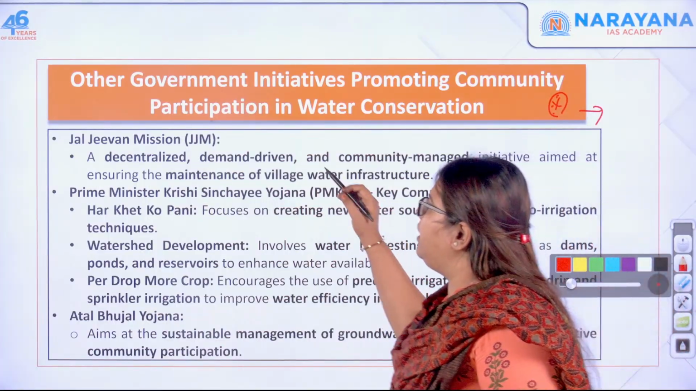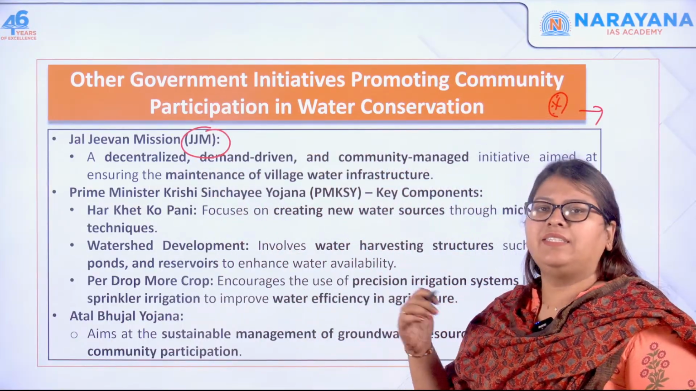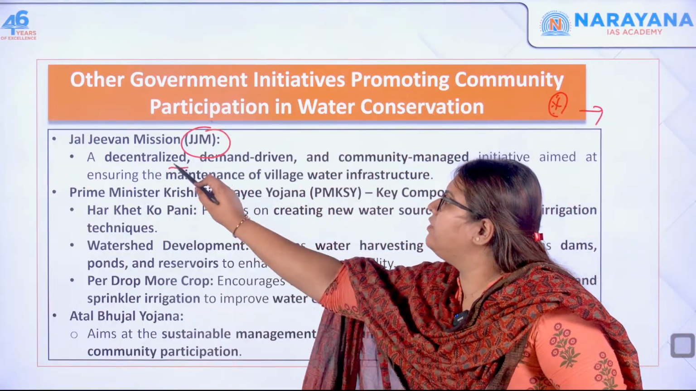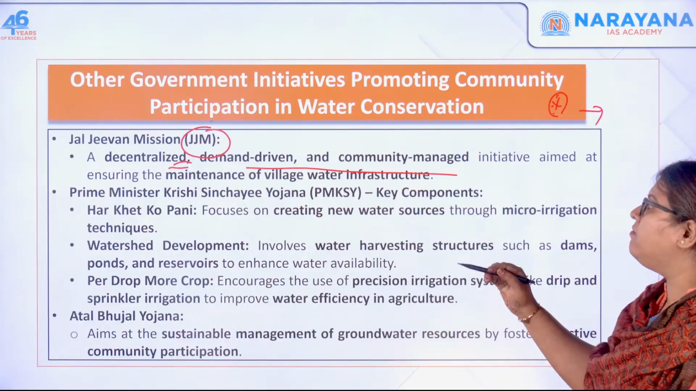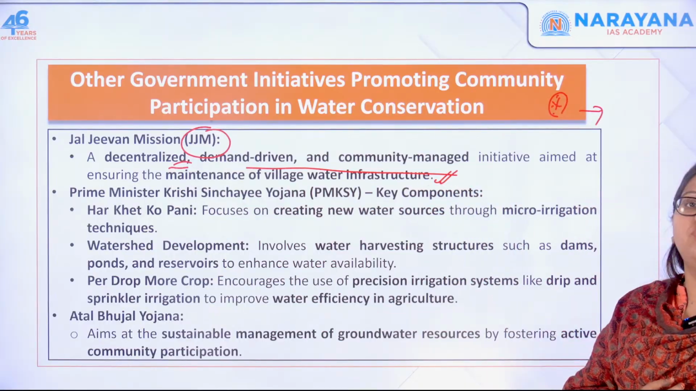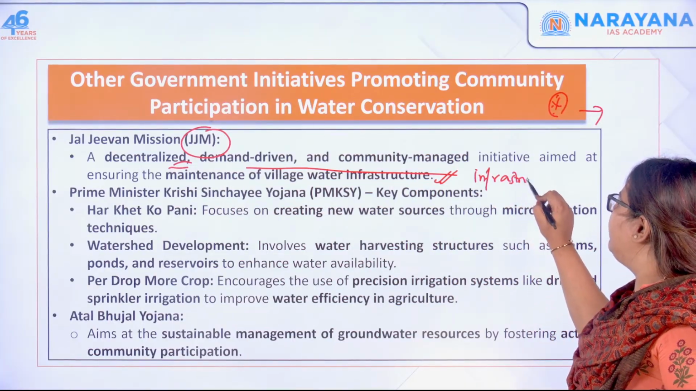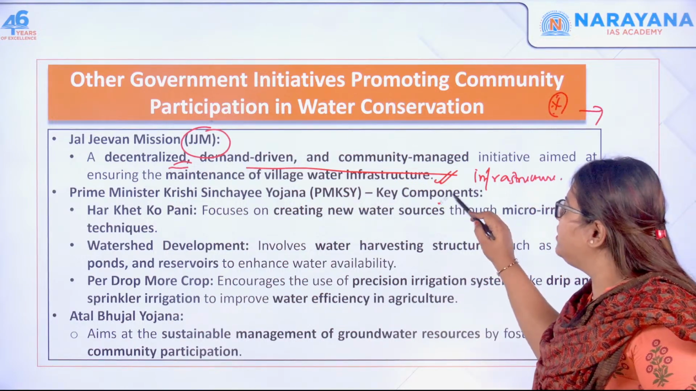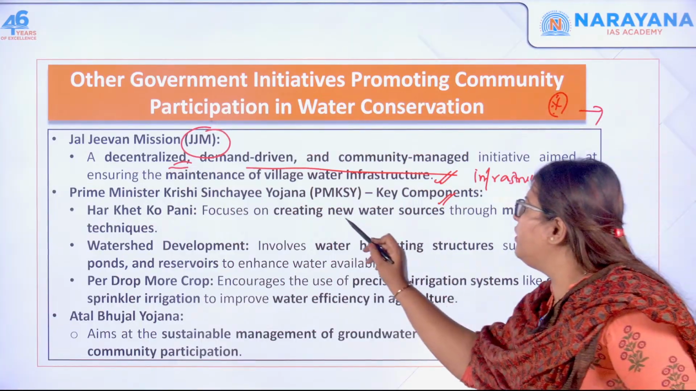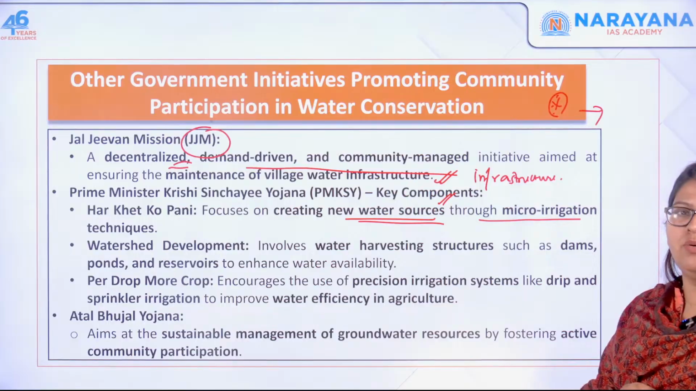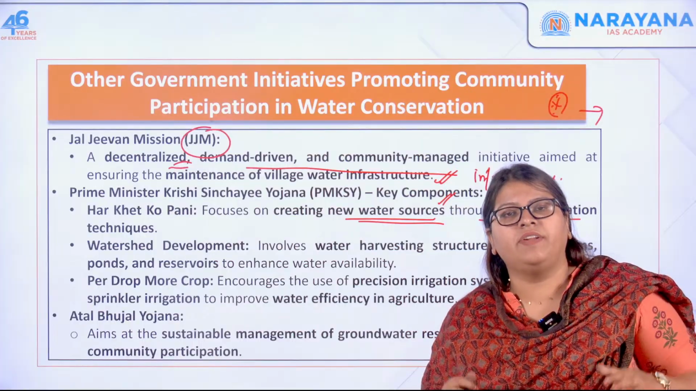So let's quickly see what the Jal Jeevan Mission is. This is a decentralized, not centralized, demand driven and community managed program. It aims at ensuring the maintenance of village water infrastructure. So maintain the infrastructure for conservation of water. The next one, Krishi Sinchai Yojana, has Har Khet Ko Pani. Khet means field, right? So this focuses on creating new water sources through micro irrigation. So wherever there are crops, provide micro irrigation so that water is conserved and not wasted.